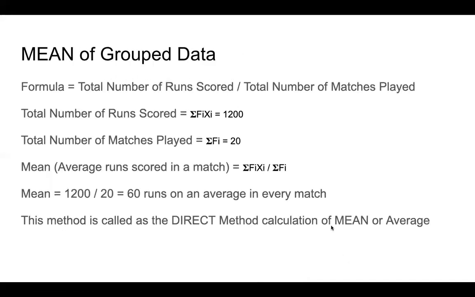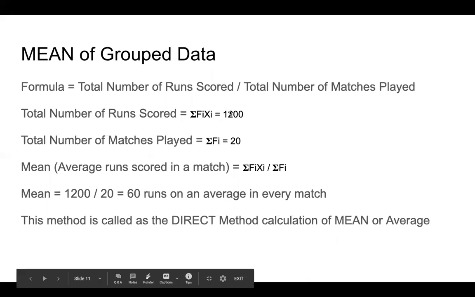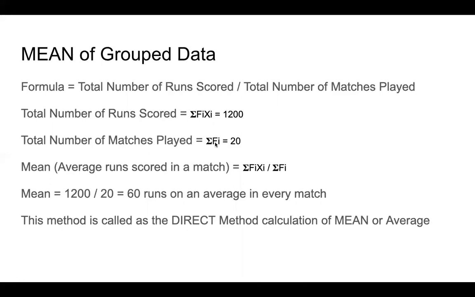Okay, so now what is the total? Total is 1,200 runs he has scored in 20 matches. Number of matches is 20. So on an average, how many runs did he score? 1,200 divided by 20, that is 60 runs on an average in every match. So now we have found the average runs Virat Kohli scored in every match in 20 matches.